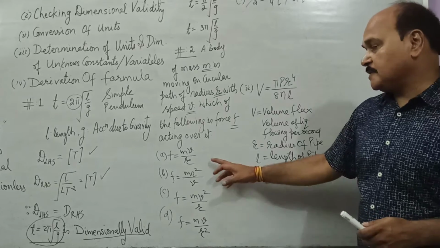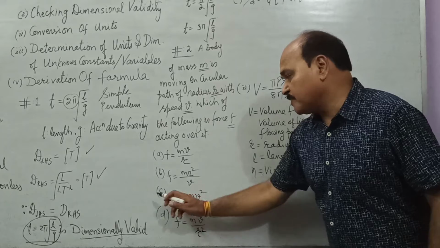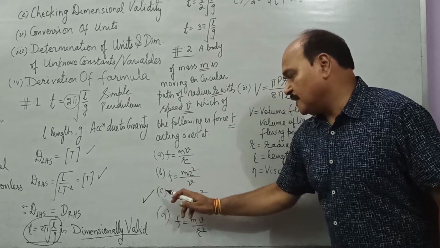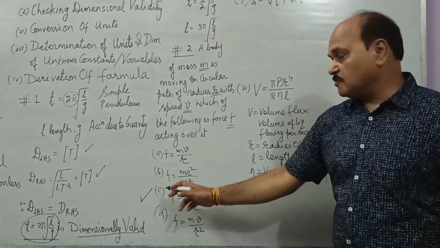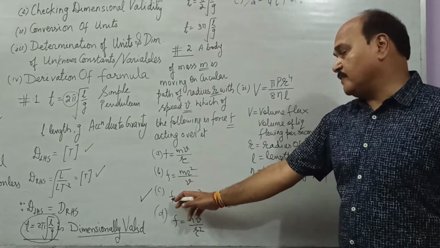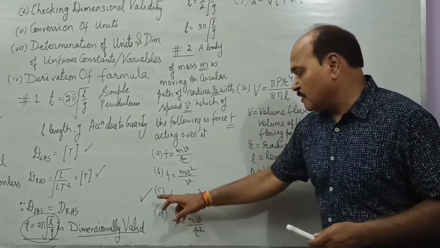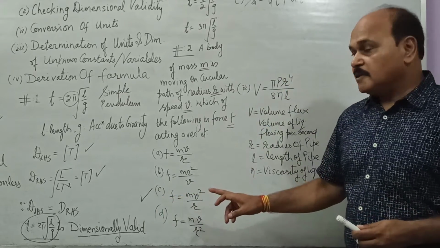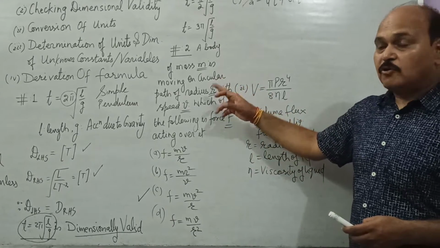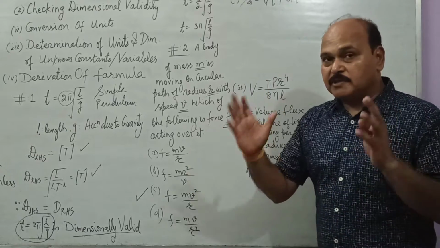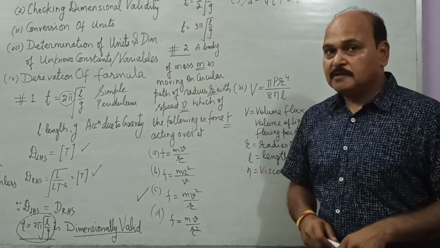So if we check the dimensions of left hand side and right hand side, we find that option number 3 has dimensions of force, that is ML T^-2. The left hand side is ML T^-2 and the right hand side dimension is also ML T^-2. So option number 3 is dimensionally valid. Therefore, this is the correct formula of force. So how have we found the correct formula? By using the concept of dimensional validity.